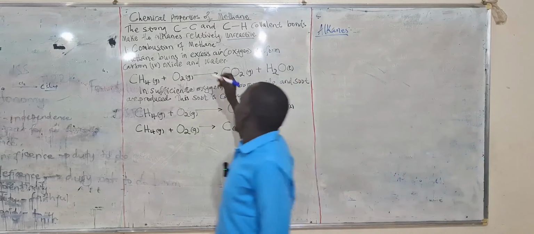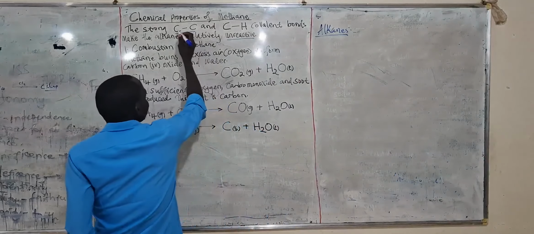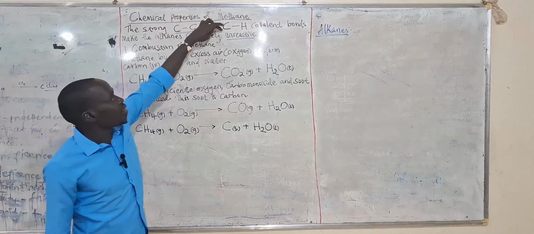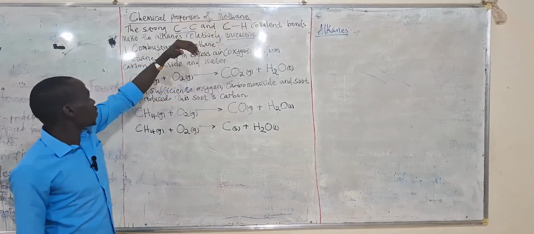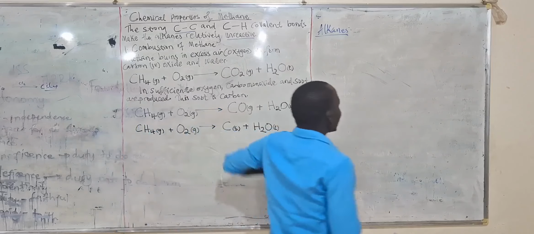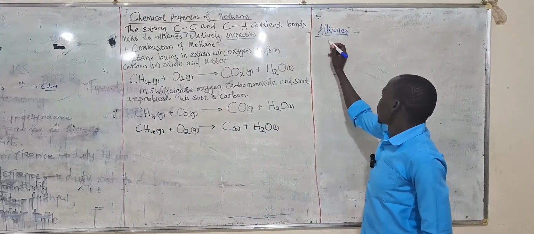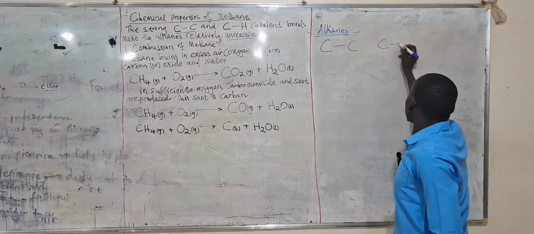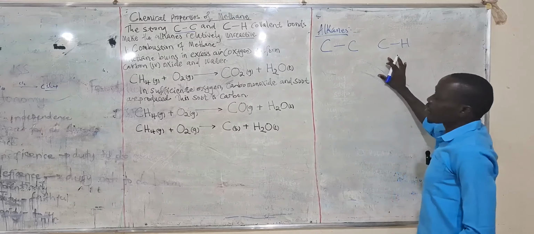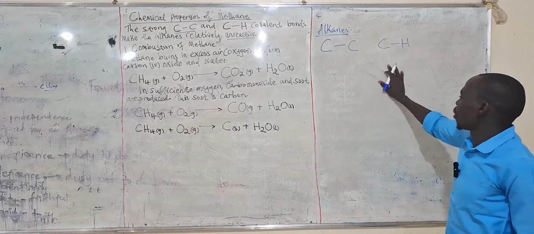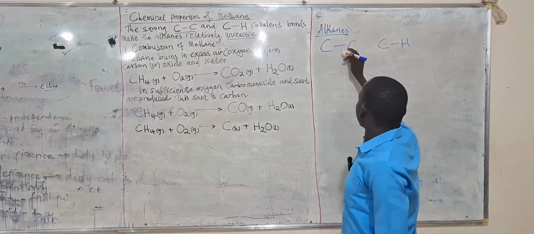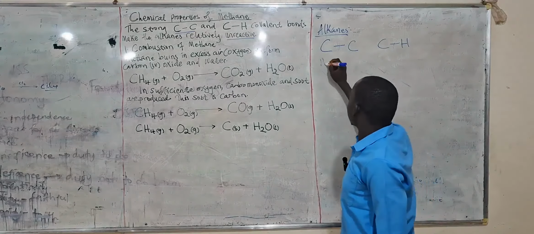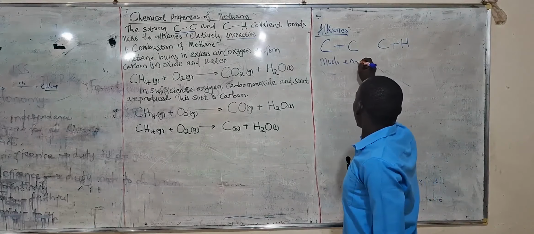We are saying that these bonds in the middle, C to C bonds and the C to hydrogen covalent bonds, make them very stable. The simple explanation is that this bond and these other covalent bonds are really very, very strong, such that for you to break it, much energy is required.